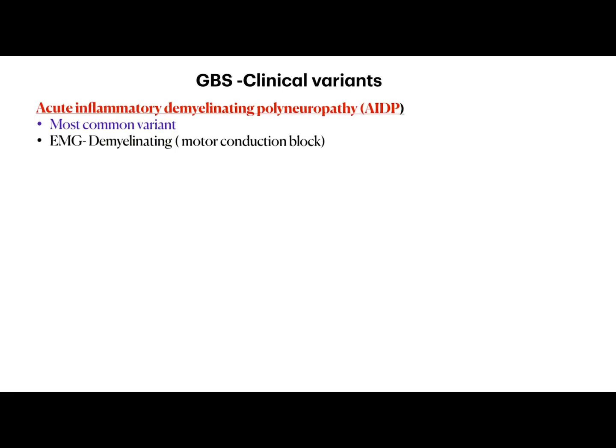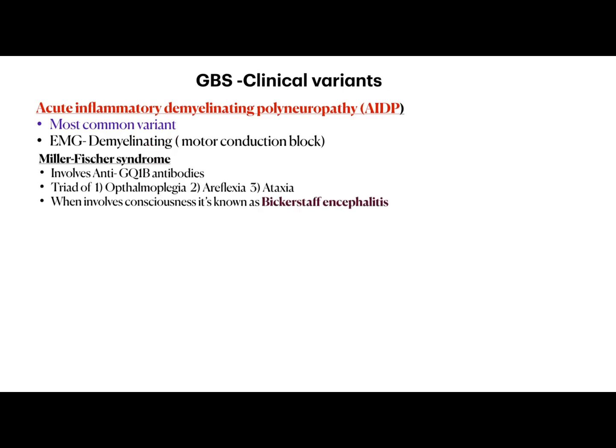What are the variants of GBS? The first one is AIDP, or acute inflammatory demyelinating polyneuropathy, which is the most common variant. We know that GBS may be either demyelinating or axonal type. Among them, AIDP is the most common, and it is the demyelinating variety.